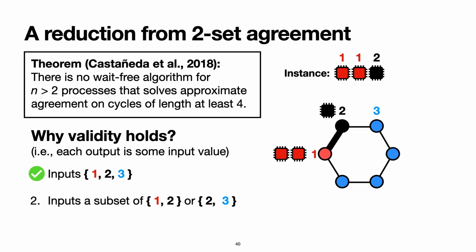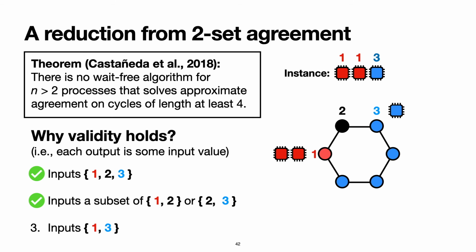If the inputs are from the set {1, 2}, then it is easy to check that validity holds. Every value output will be incident to the edge between the red and the black vertex. The second case, where the inputs are from the set {2, 3}, is symmetric. The remaining case is the case when some processes have input 1 and others have input 3.